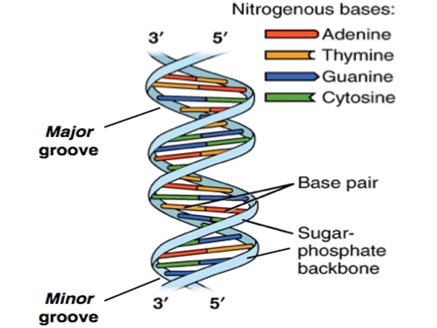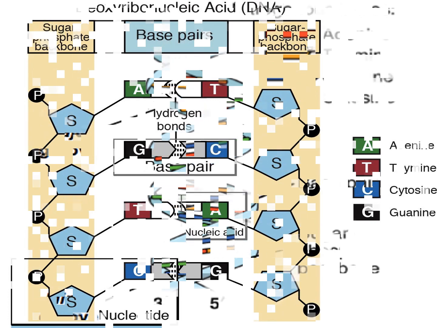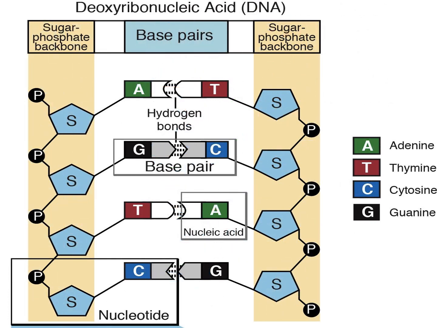See the phosphodiester bond. Nucleotides in a DNA: adenine, thymine; guanine, cytosine. It is a base pair. Thymine, adenine, cytosine, guanine.